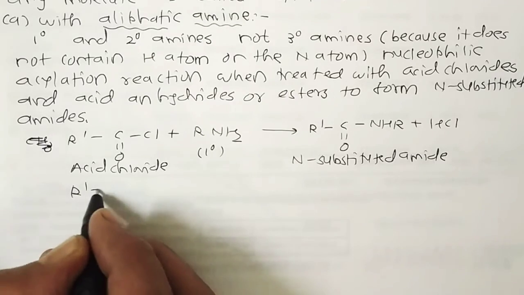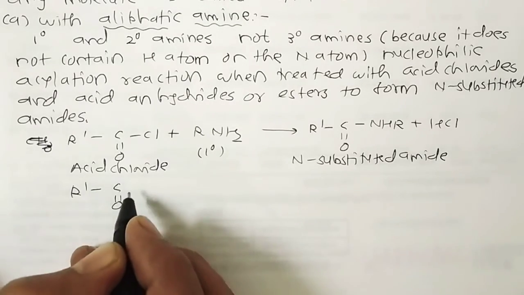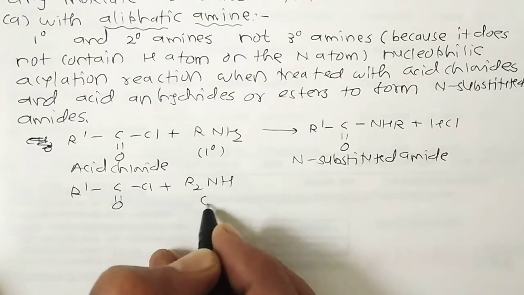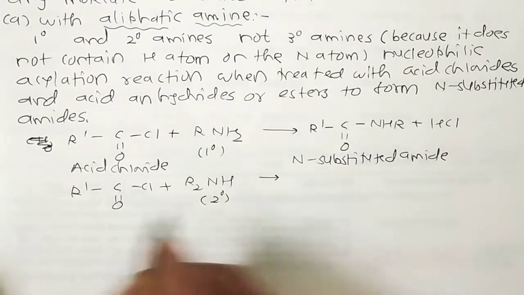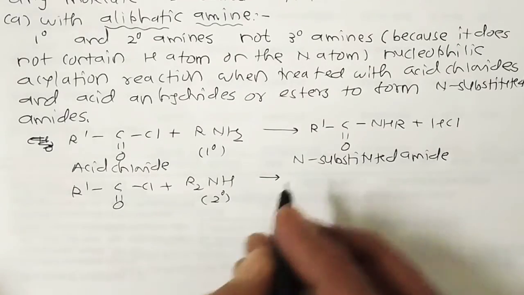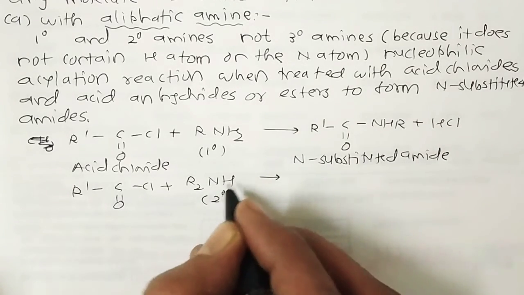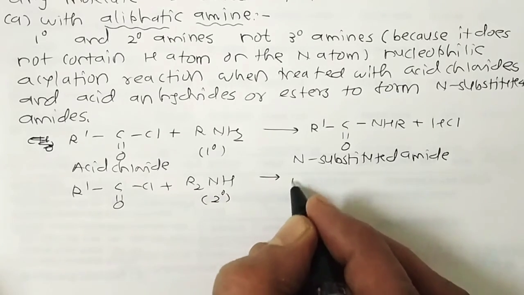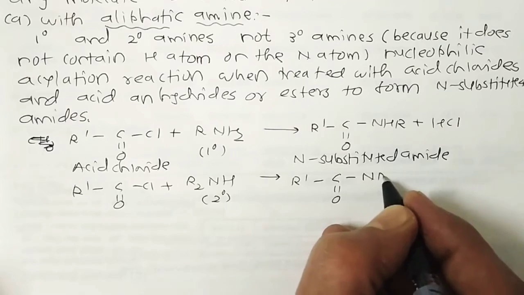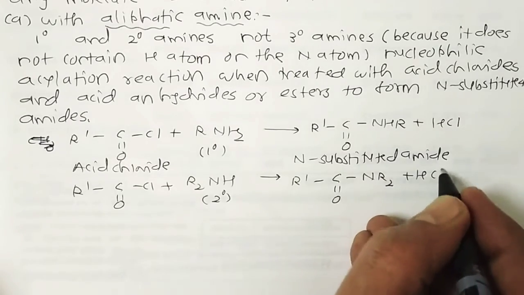In the same way, R'C double bond O Cl, when it reacts with R2NH, which is a secondary amine, is a simple substitution reaction, a type of nucleophilic substitution, because there is still a hydrogen present in the secondary amine. So we get a product like that, R'C double bond O NR2 plus HCl.